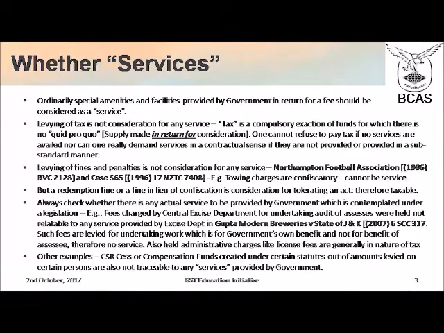Now, apart from taxes, you have fines and penalties which are levied under various statutes. See, fines and penalties are not consideration for any service. There are two case laws which I have cited here. They are in the PPT: Northampton Football Association, which is a UK case, and Case 65, which is a New Zealand tribunal case. In those two cases, it has been very unequivocally laid out that the word service entails some benefit being received by the recipient.